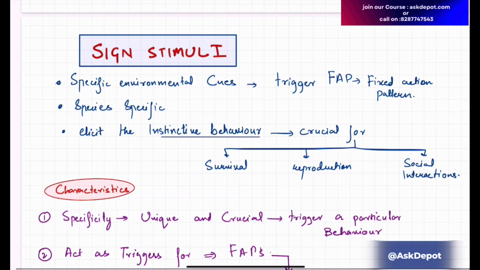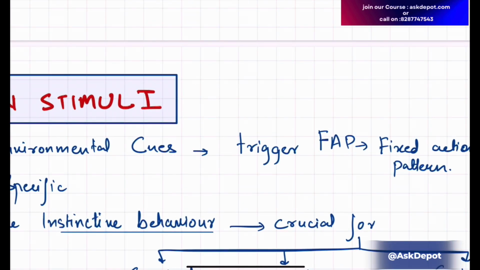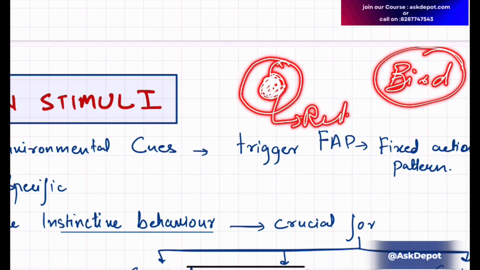Now what does this mean? For example, there is a fruit on a tree, and here is a bird. This fruit is colorful, it is red.